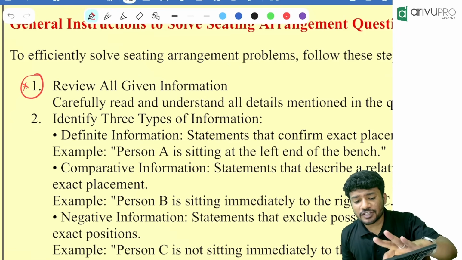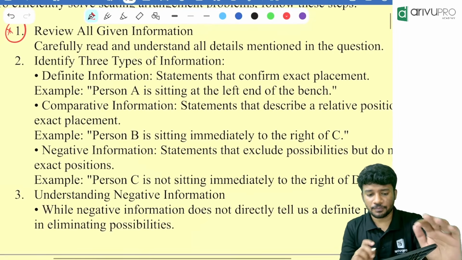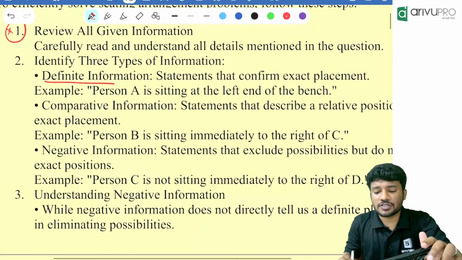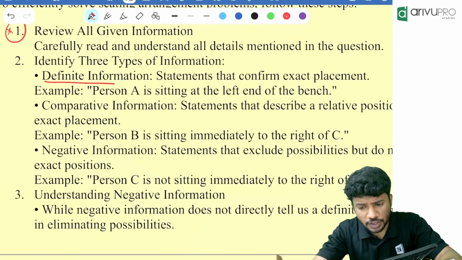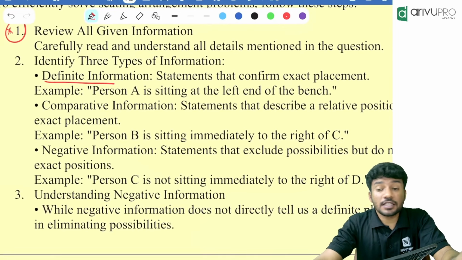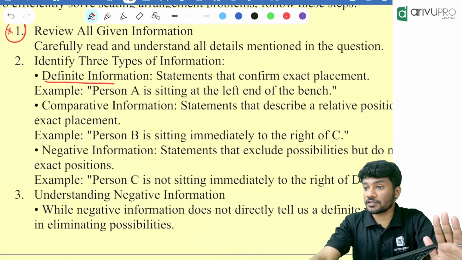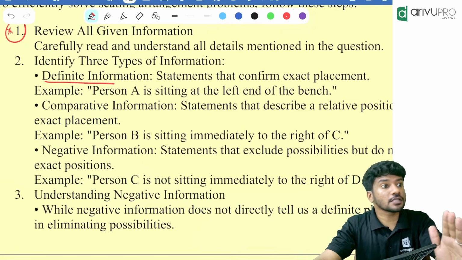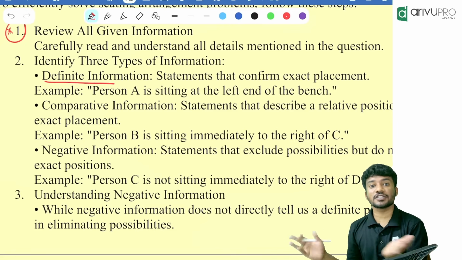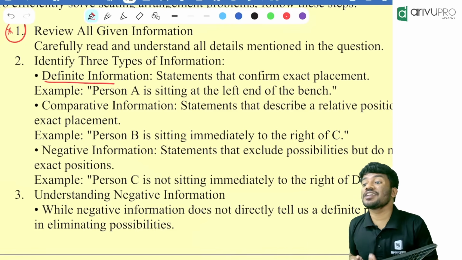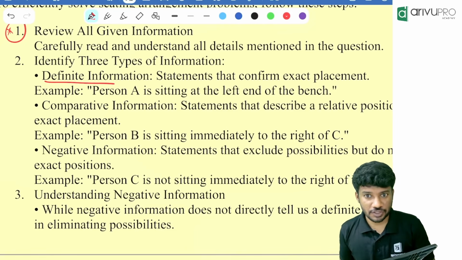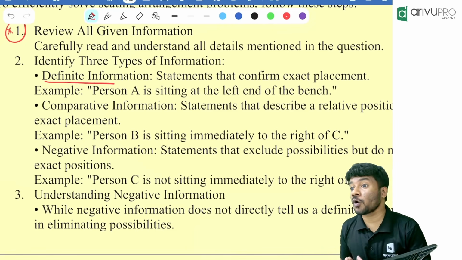But after reading certain types of information, definite information is there. Definite information means what? The statements. Then the question they will be saying, A is sitting at the right end of the bench. Is that a definite information? Yes. No matter what, no other person can sit at the right end of the bench. Usually we can start with that type of information. It will help us to solve the problem faster.